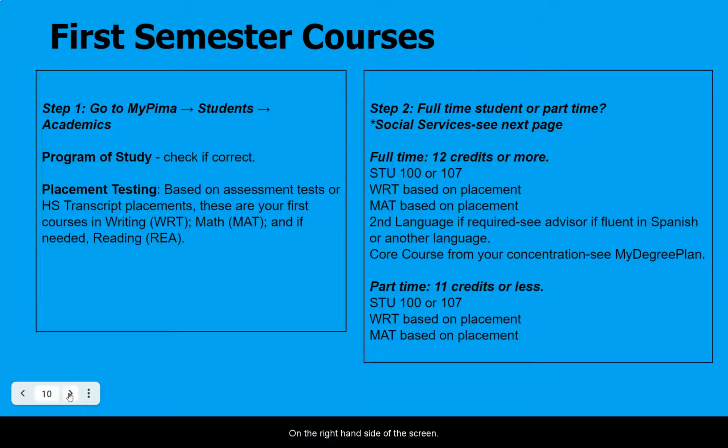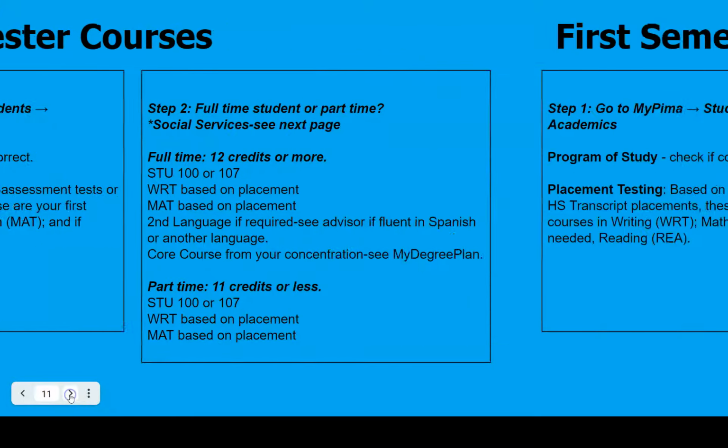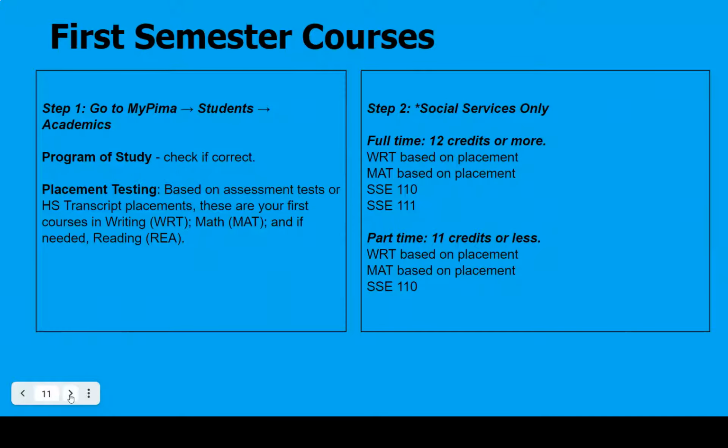On the right-hand side of the screen, you'll see an example of a full-time student, which is 12 credits or more. A part-time student is 11 credits or less. On the right-hand side of this screen, you'll see an example of a full-time student for social services. And on the bottom, you'll see an example of a part-time student, which is 11 credits for social services.